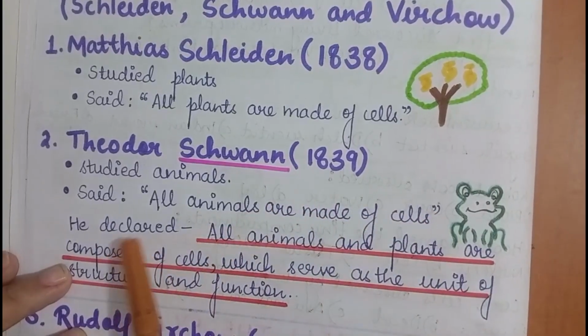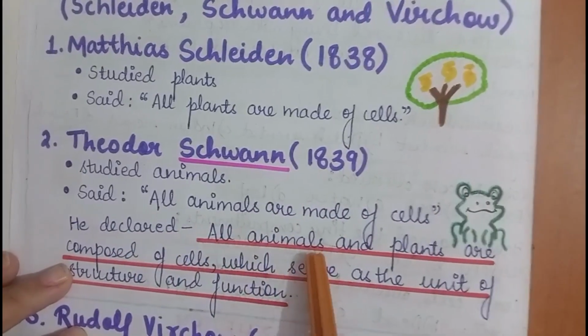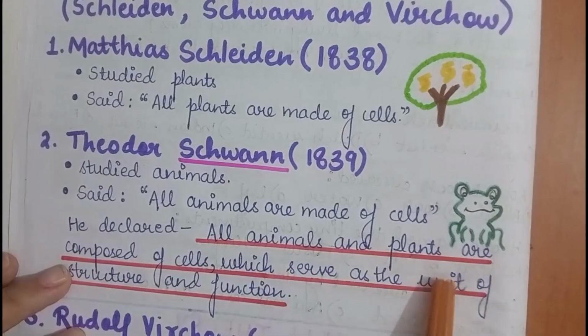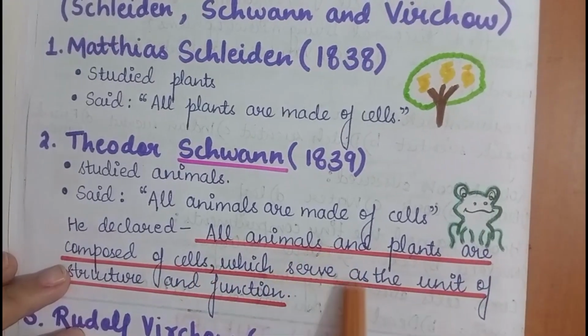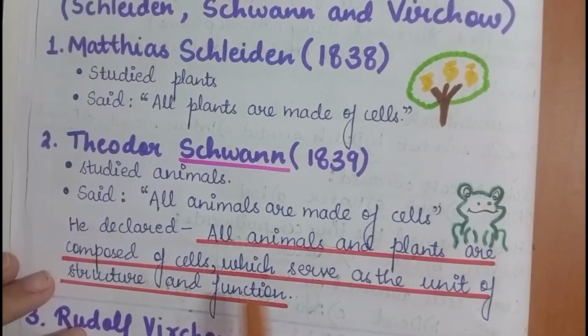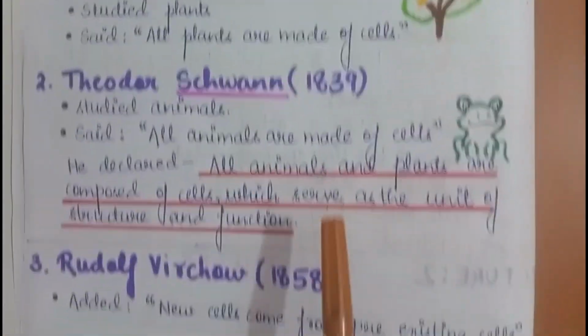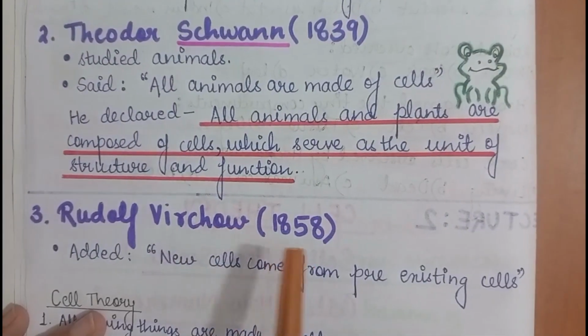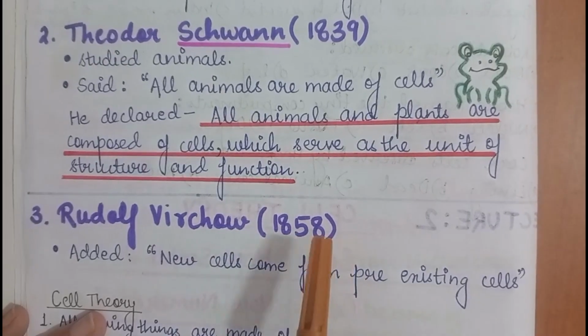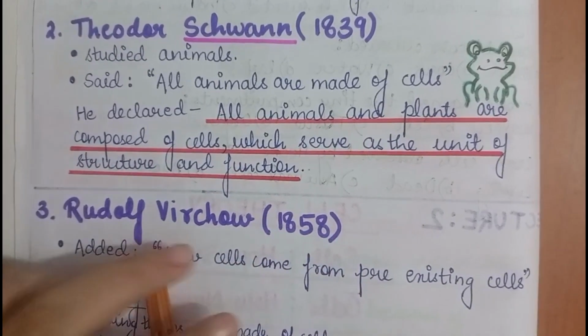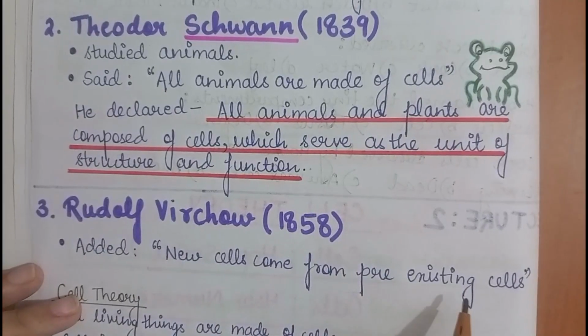But then he later on declared that all animals as well as plants are made up of cells, which serve as the unit of structure and function. Okay, then Rudolf Virchow came. In 1858, he added that new cells come from pre-existing cells.